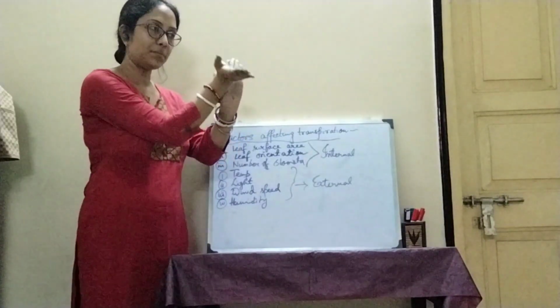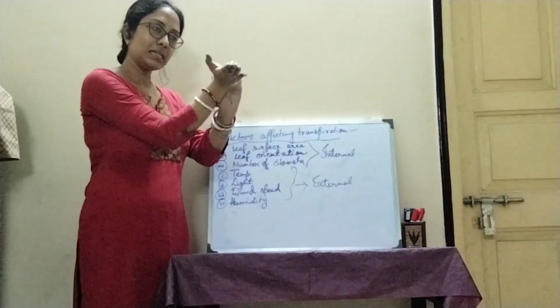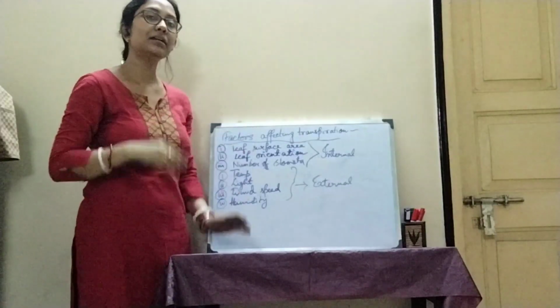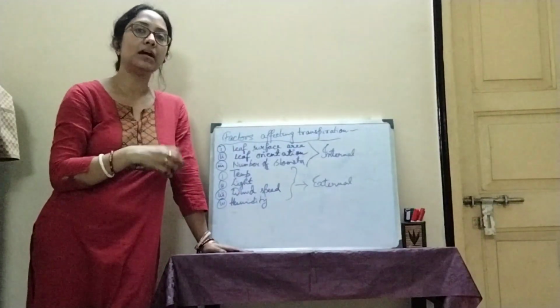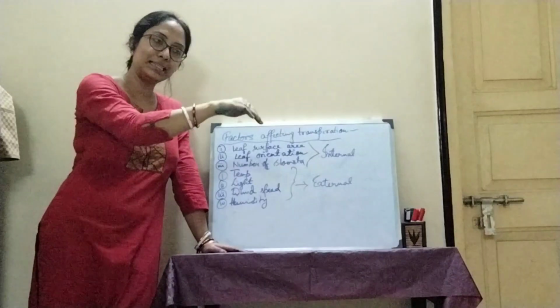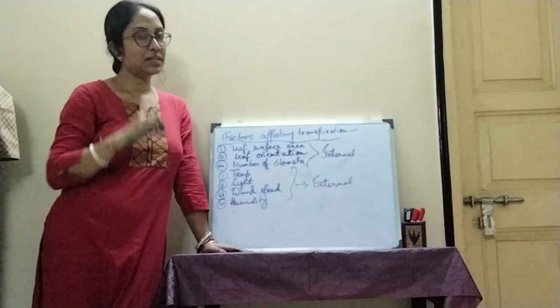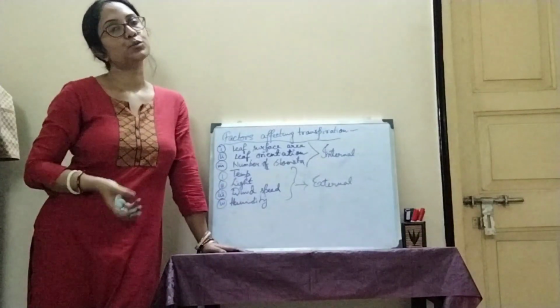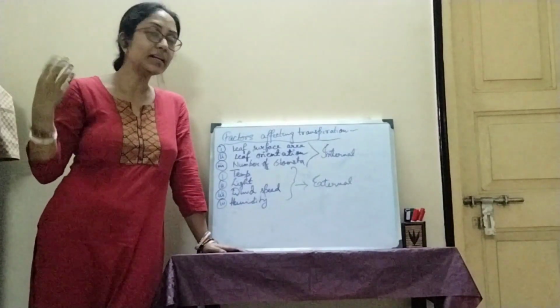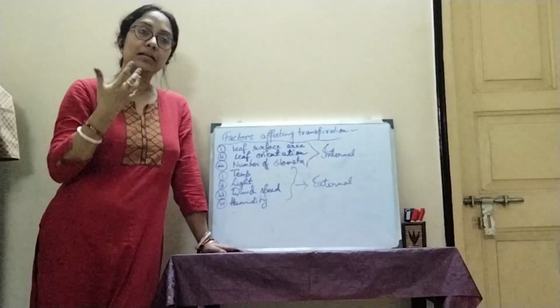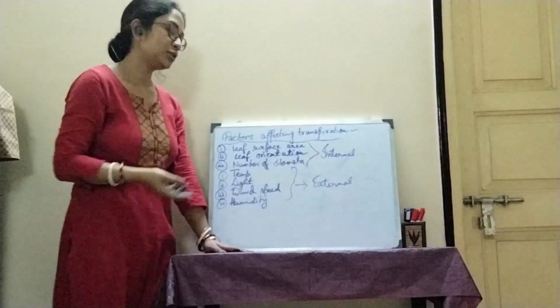If this is the stem, the leaf will be placed in a particular manner like this. But the leaves in the shady area are somehow like this or like this. So the orientation of leaf is a major factor, as well as the number of stomata. The greater the number of stomata present, the rate of transpiration will also increase eventually.